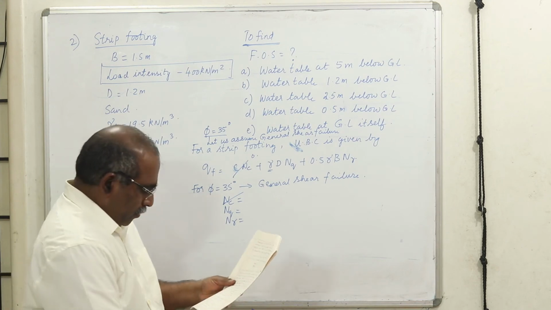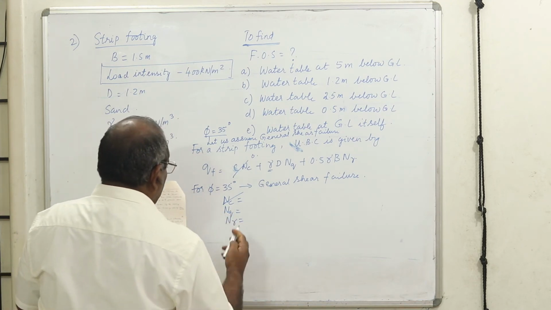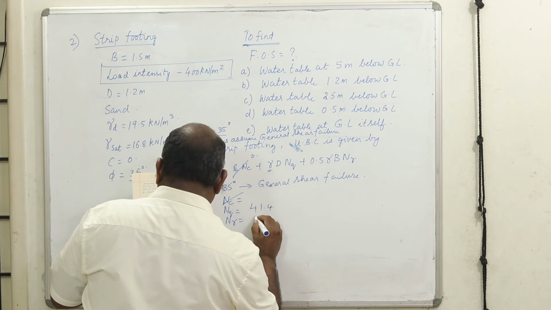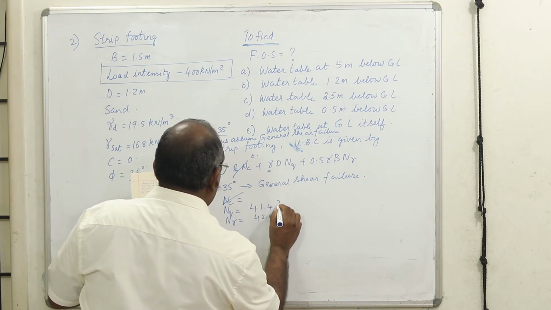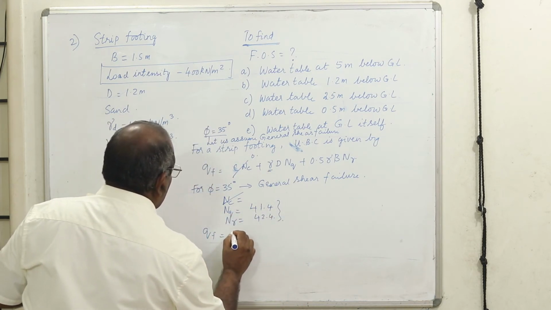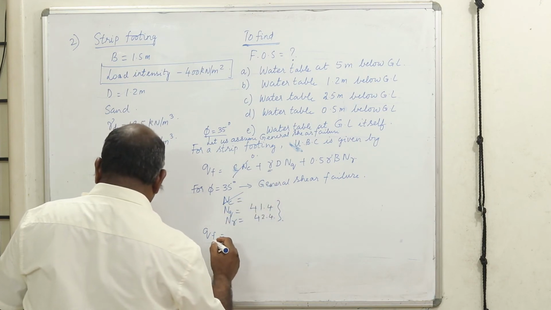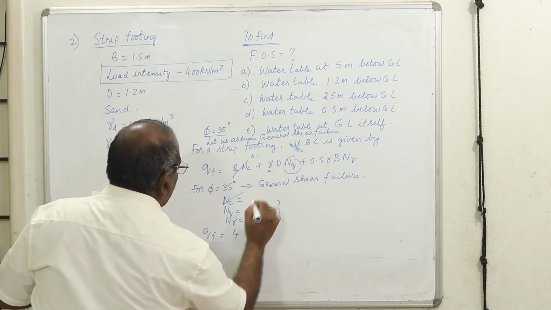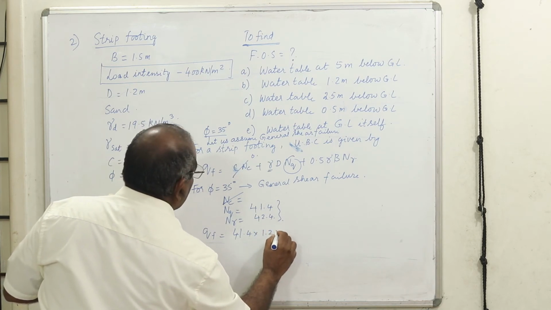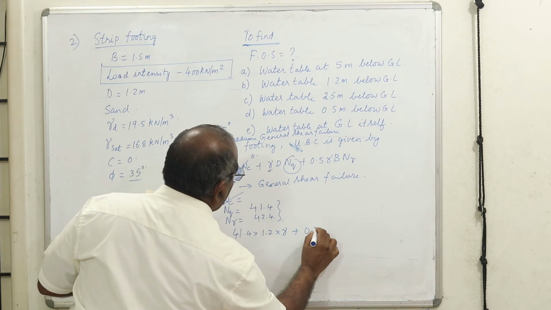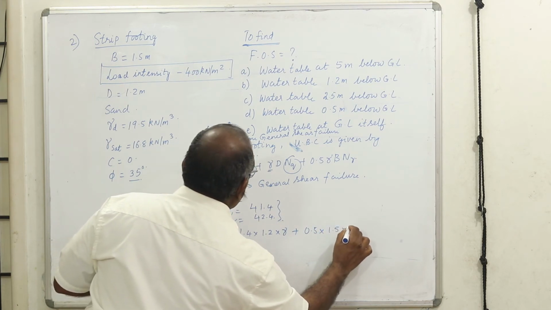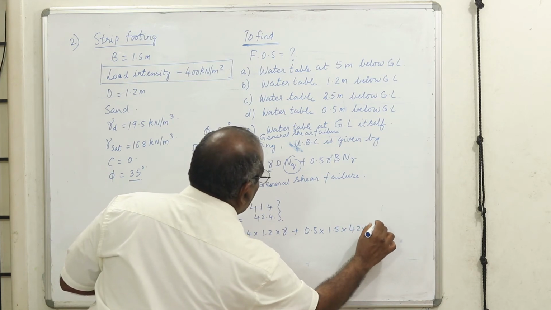Now let us take the values. Nq is equal to 41.4, then N gamma is equal to 42.4. Now let us substitute here and get the value of the expression. This is 41.4 into D, which is 1.2, into gamma, plus 0.5 into B, which is 1.5 meter, into N gamma, 42.4, into gamma.